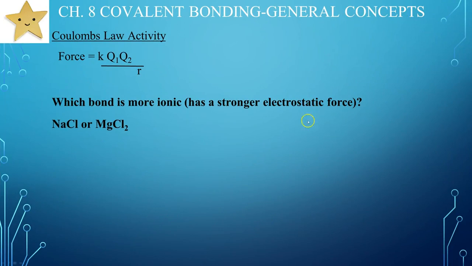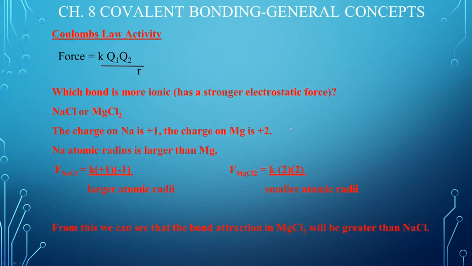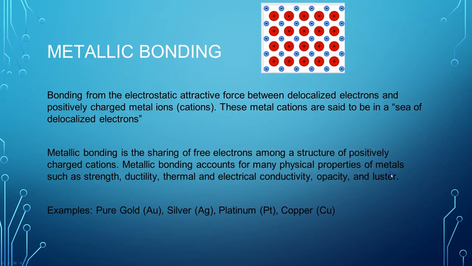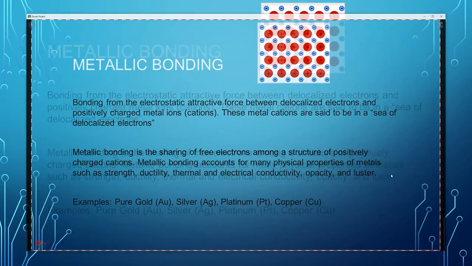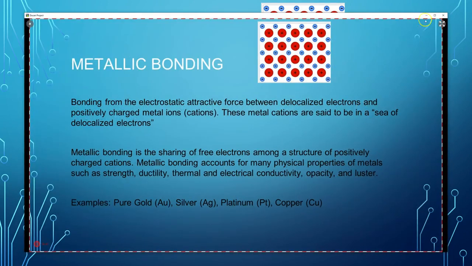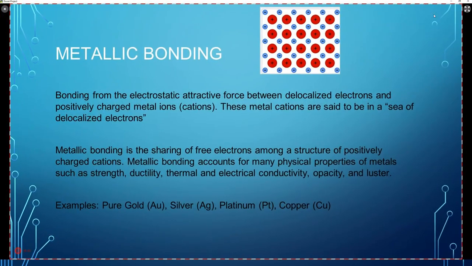Cool. I think I got a little bit more with ionic compounds here. So here's an answer key, basically the same thing we just wrote, so you guys can read through that. I wanted to include that so that it's there, just a good description of that. Metallic bonding is bonding from the electrostatic attractive forces between delocalized electrons. Delocalized electrons are electrons that do not belong to any one atom or another.